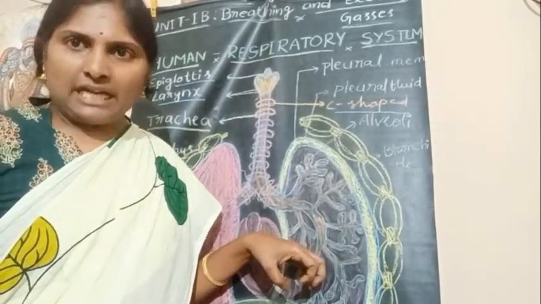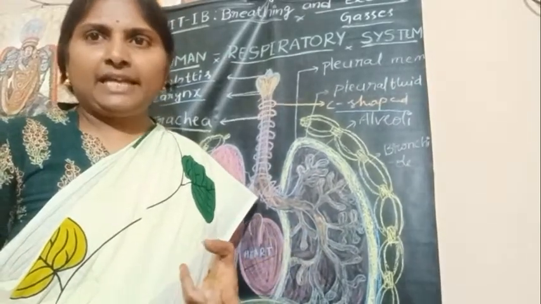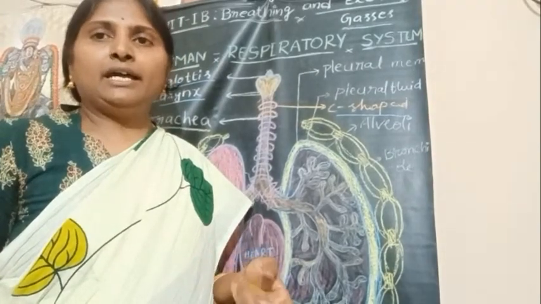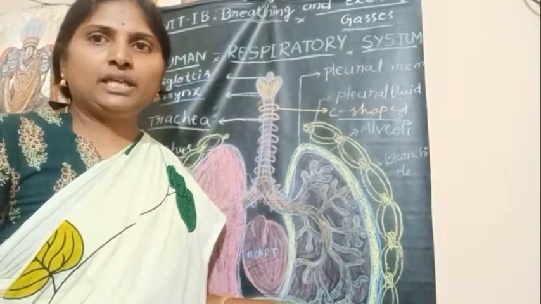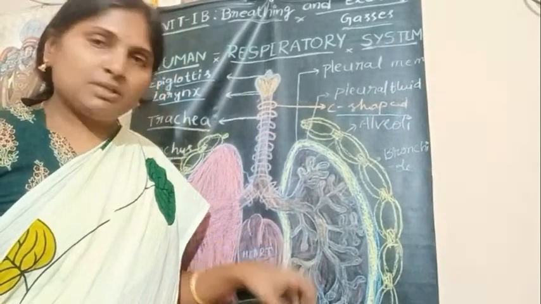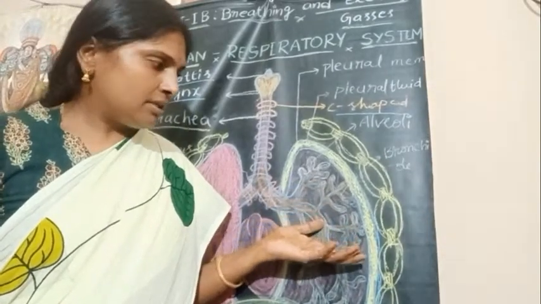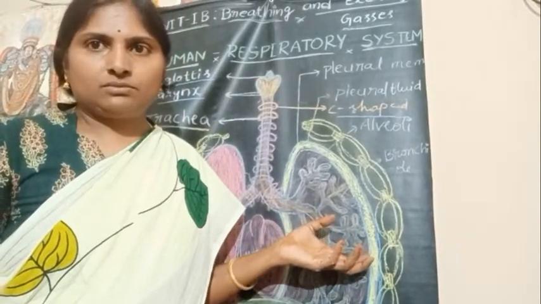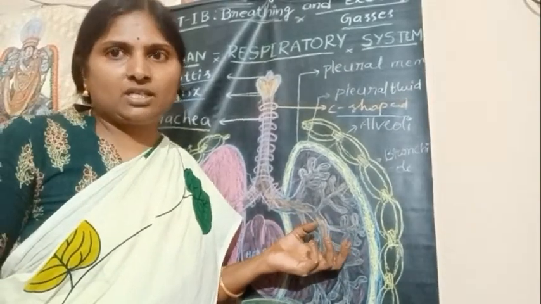In this transport process, these organs filter the air of foreign particles, humidify the air and bring the air to body temperature. And the respiratory part of the respiratory system includes the alveoli, where the actual process of gaseous exchange takes place.